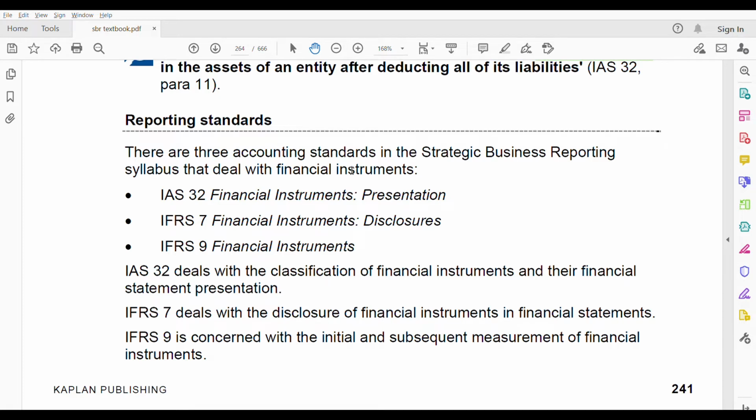IFRS 9 is the main one, which deals with recognition, derecognition, measurement, hedge accounting, and everything. The balance is dealt with in financial instruments. So IAS 32 and IFRS 7 are small standards. You can quickly cover them before you attempt IFRS 9. When you're studying, I would say finish IAS 32 and IFRS 7 before you attempt IFRS 9. Because they're small standards, you can easily cover both in one day. It's possible, but IFRS 9 takes time.